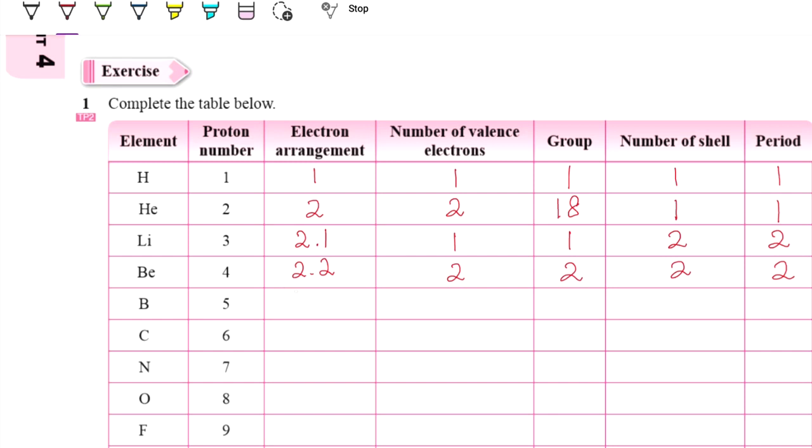For boron, 5, so it will be 2, 3. Then valence electron is 3. So remember, if 3 and above, the group will be plus 10, so it will be 13. Shells will be 2, so period 2. Carbon is 2, 4. So valence electron is 4, so 4 plus 10 will be 14. Shells will be 2, period 2.